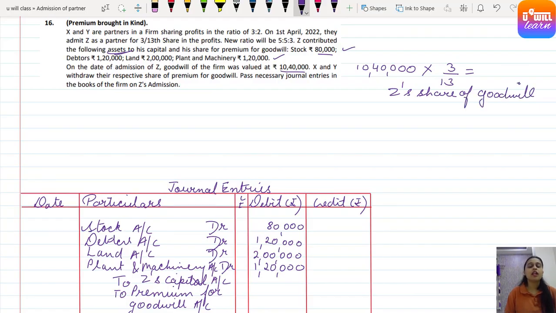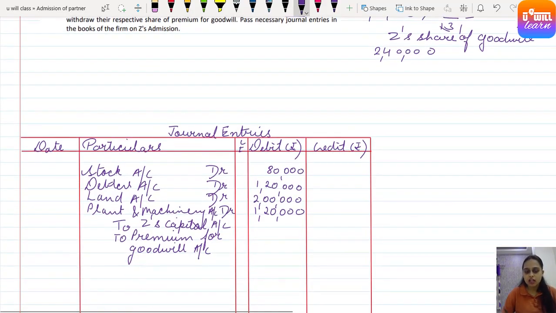Here it is not given separately how much goodwill came and how much capital came, so how will we calculate? Goodwill of the firm is given in the question: goodwill of the firm was valued at 10,40,000. So 10,40,000 into his share, 3/13, will give us Z's share of goodwill. 13 eights are 104, 8 threes are 24. That means 2,40,000 is Z's share of premium for goodwill.